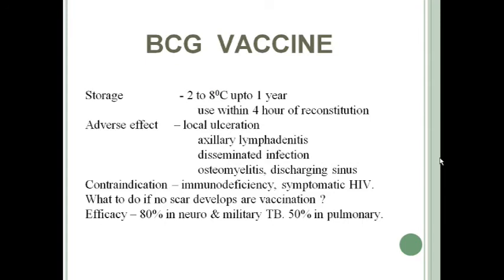So if scar does not develop, that means either the person is not immunized or is not immunized properly. In that case, earlier it was recommended that if a person does not develop scar after immunization, then after 3 months or 6 months you have to do a Montoux test, and if the Montoux test is negative, then you have to repeat the BCG vaccination.